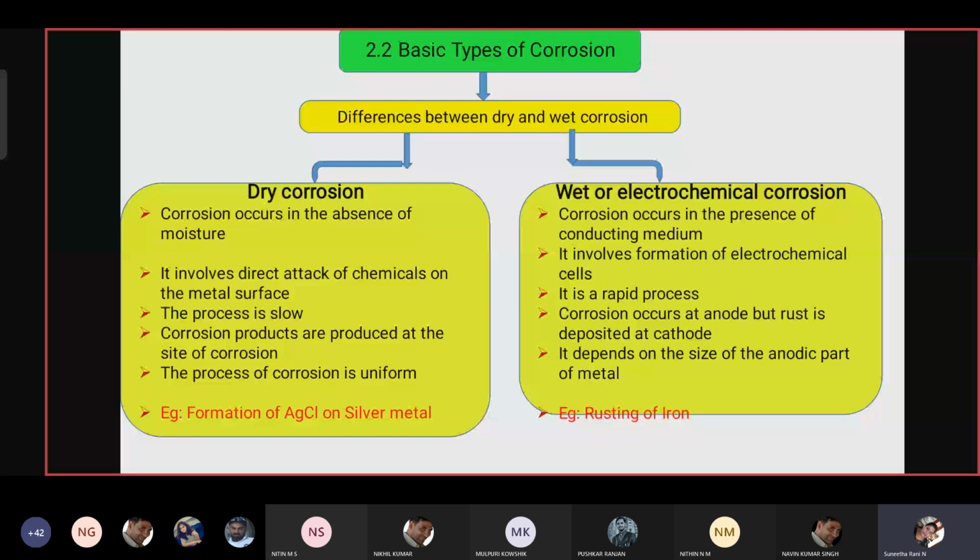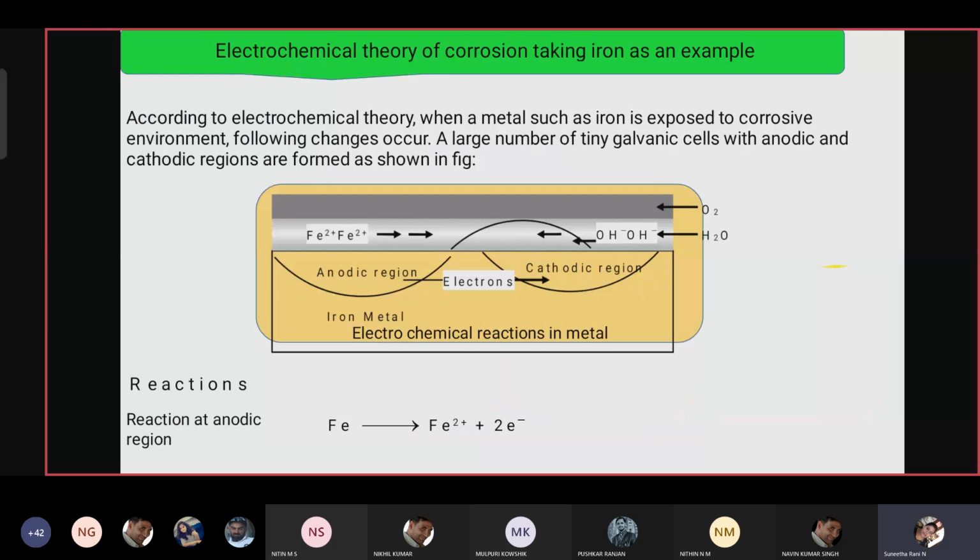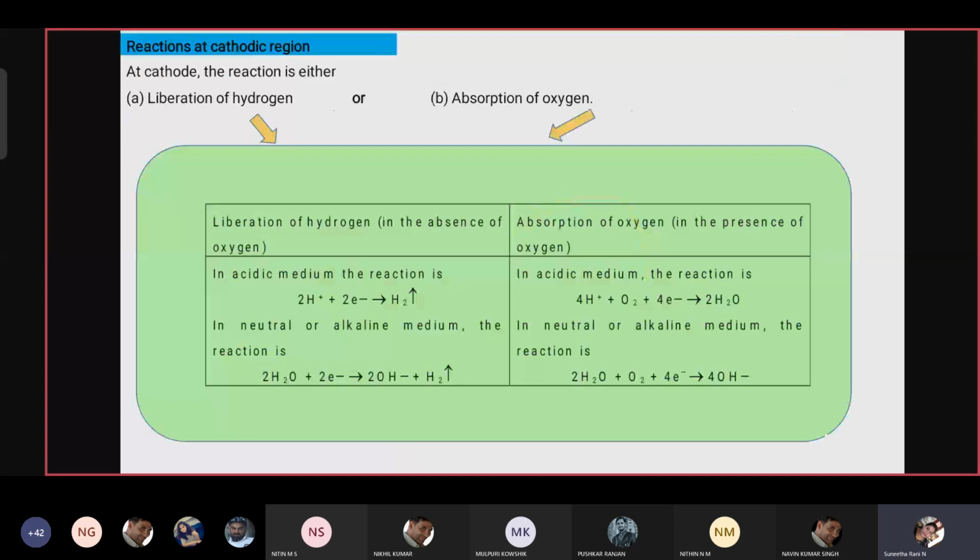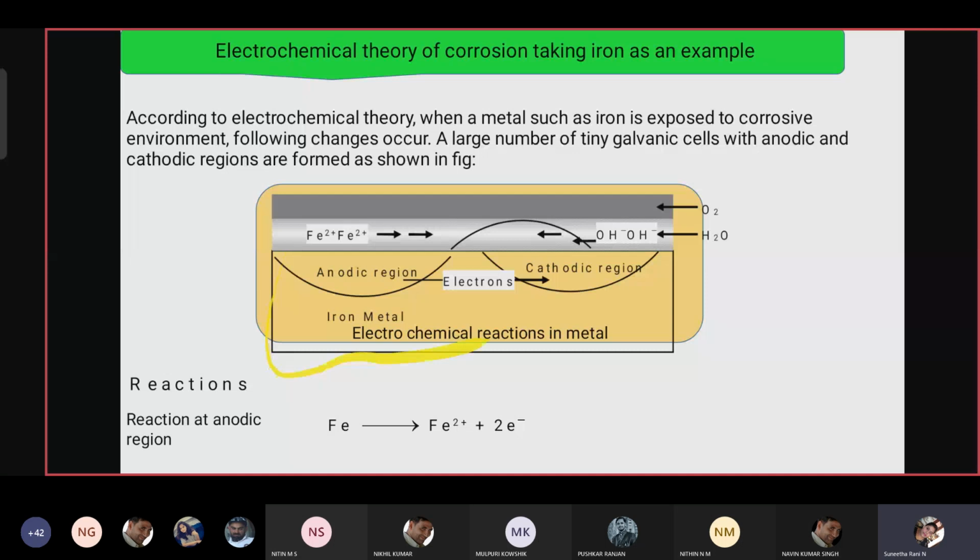So what is the electrochemical theory of corrosion? It explains how the galvanic cell is formed. A galvanic cell is formed by the combination of anode and cathode surfaces. This is the iron metal surface, which contains an anode part and also a cathode part.